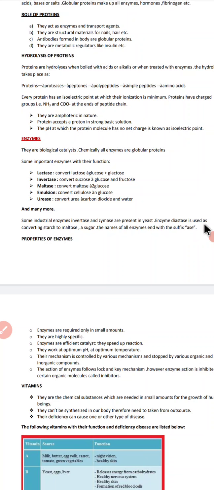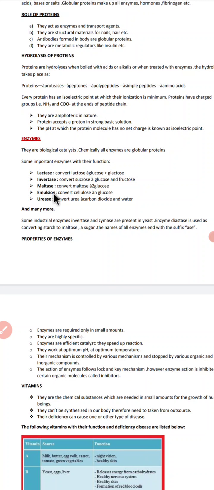The enzyme diastase is used for converting starch to maltose sugar. The names of all enzymes end with 'ase'. So one important characteristic feature of enzymes is that the name of an enzyme ends with the word ase. As you can see, lactase acts on lactose, invertase inverts sucrose into a molecule of glucose and fructose, and maltase acts on maltose to convert it into two molecules of glucose.